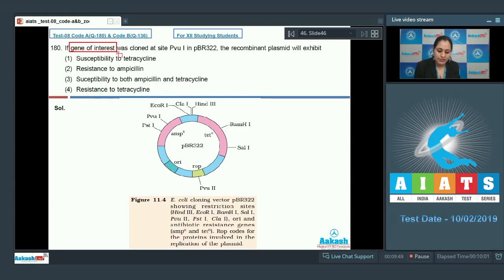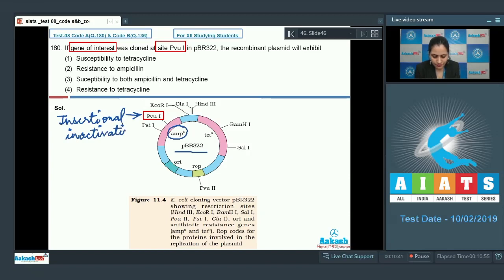Now, if we insert the gene of interest at PvuI, then we know that this PvuI site is situated in the ampicillin resistance gene of pBR322. Insertion of gene of interest at this PvuI site causes insertional inactivation of ampicillin resistance gene.